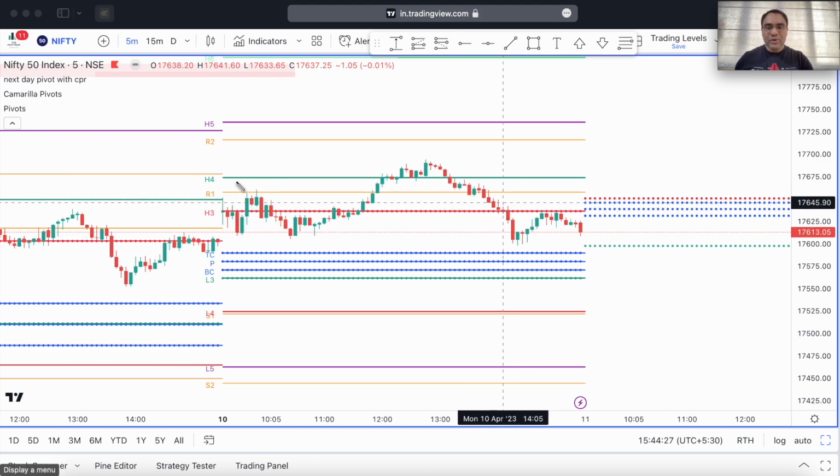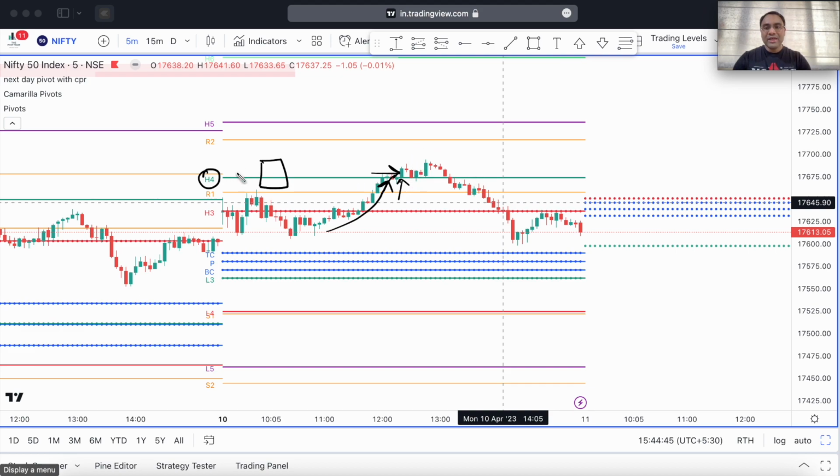Now here what I normally look to do is, if it's the H4 level, it is the breakout level here. But since this was a parabolic kind of move to the breakout line, and you could see that Bank Nifty was under pressure, there is no point in going long in this candle.